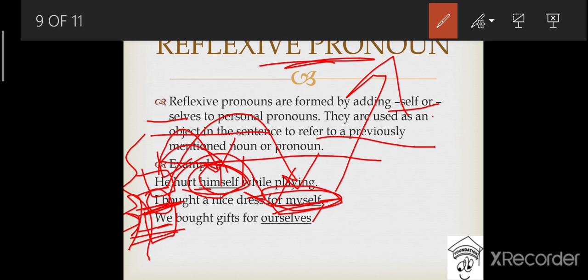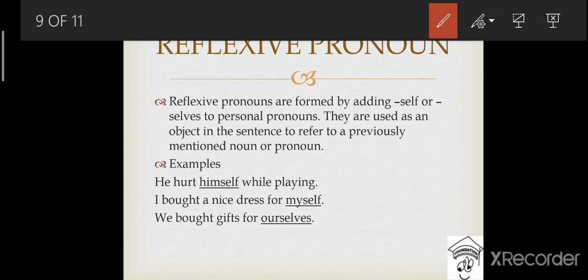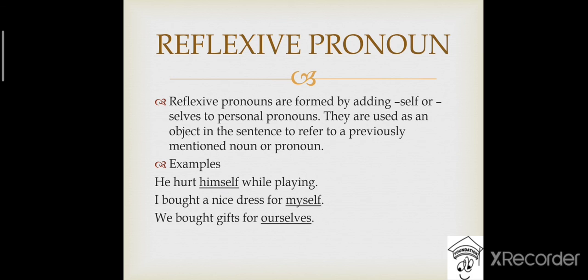If the previously mentioned noun or pronoun is singular, then we will use self, SELF. And if the previously mentioned noun or pronoun is plural, then we will use selves, SELVES. So in this way, himself, herself, myself, yourself, or yourselves, or ourselves, or themselves, etc. are the examples of reflexive pronouns.